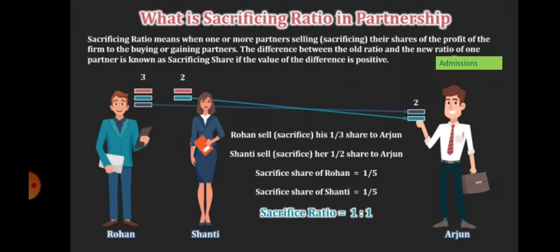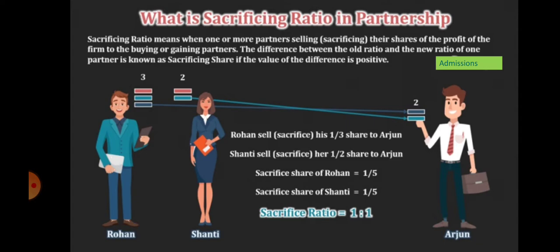Now calculate the sacrifice ratio. Example number first. Rohan is an old partner. Shanti is an old partner. Rohan sacrifices his 1/3 share to Arjun, and Shanti sacrifices her 1/2 share to Arjun.